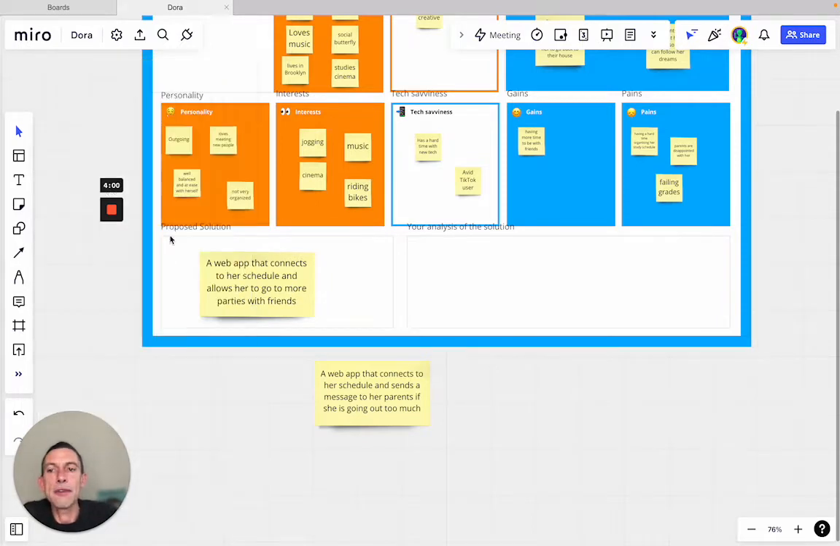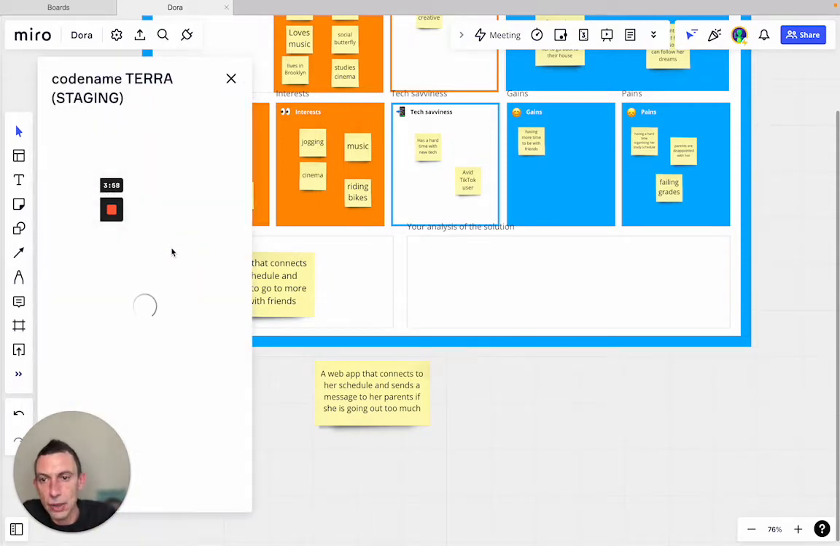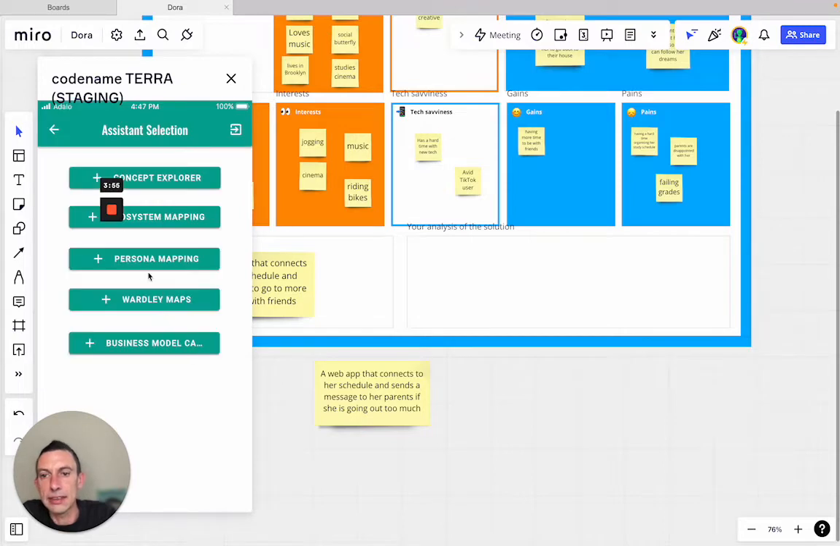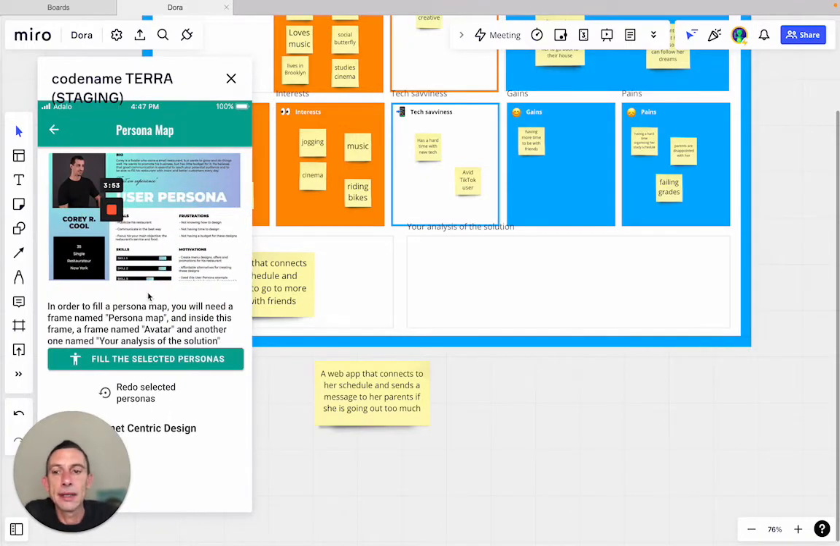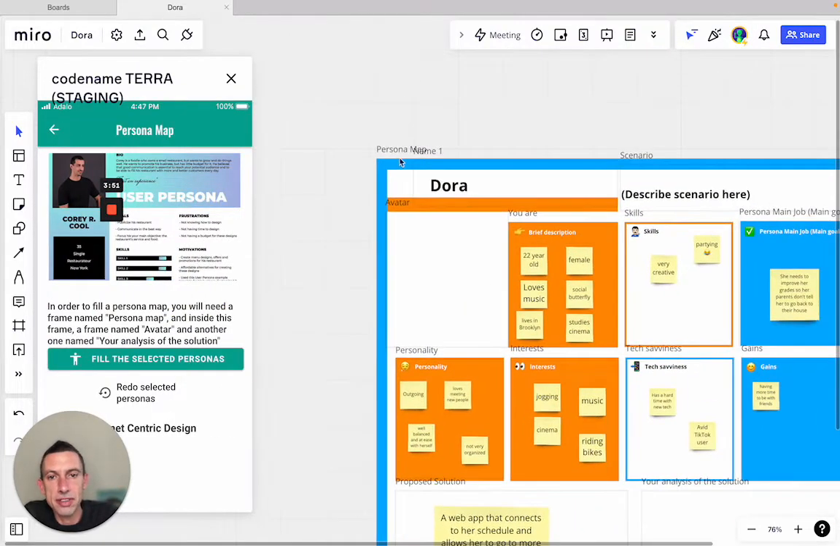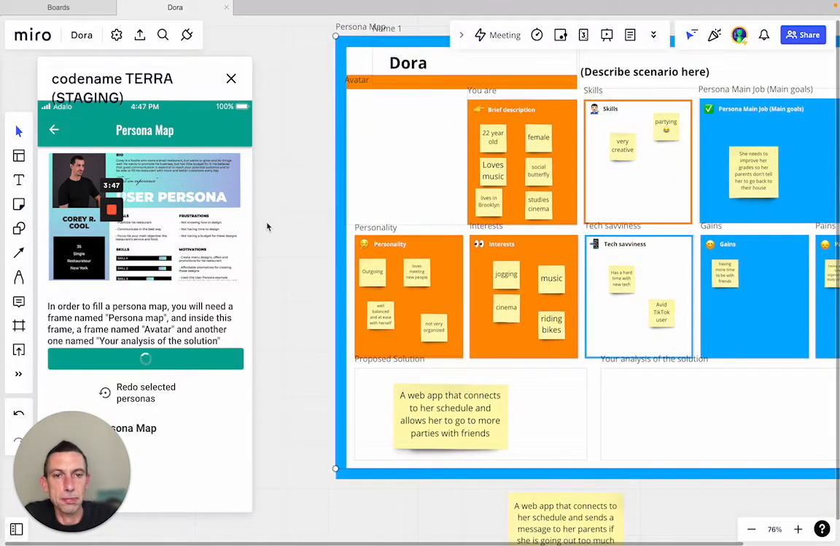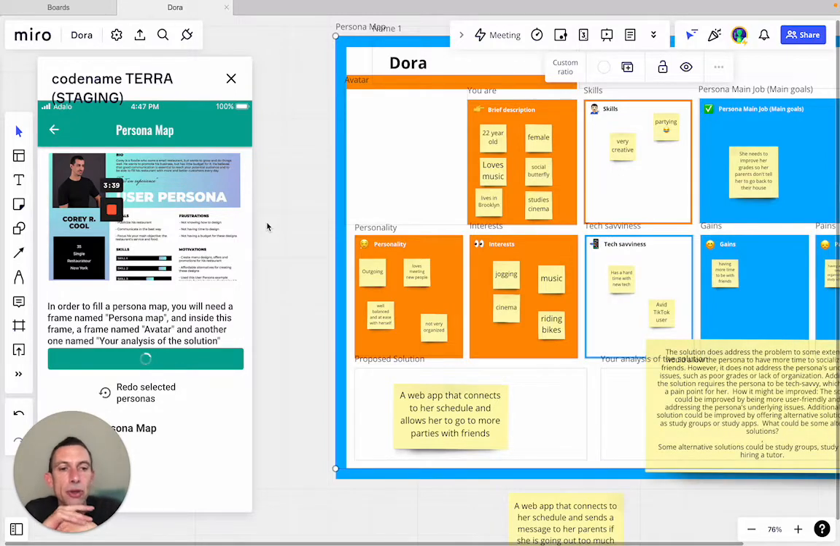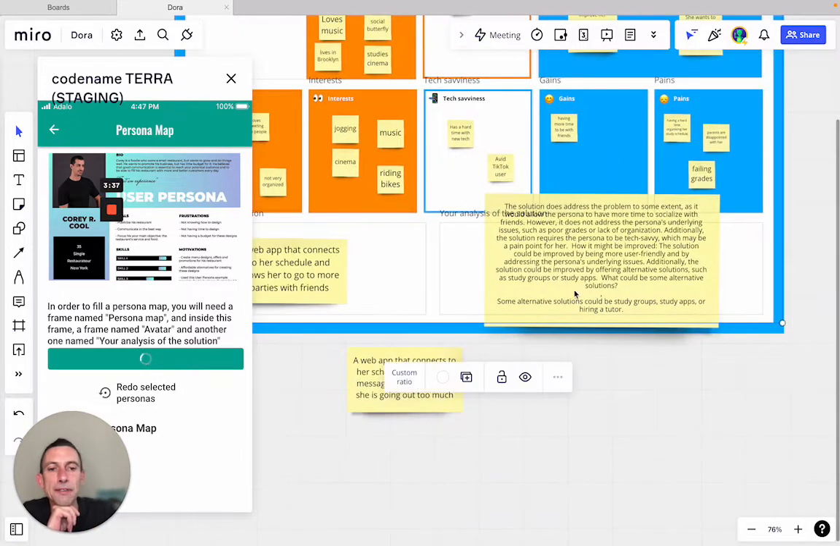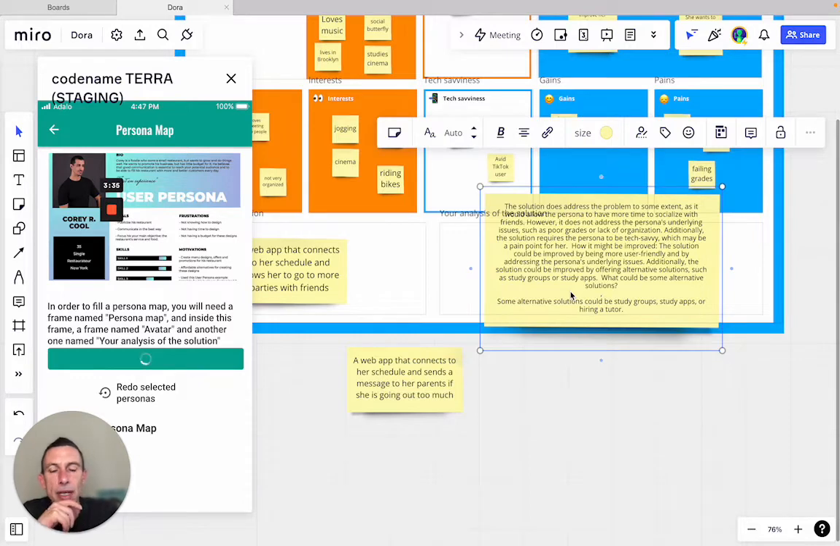And when I launch our app, I can see here that I have persona mapping, and I just need to select this and do fill the selected persona. So what it's doing is calling two different prompts, one for Stable Diffusion, so we're going to generate pictures of this persona, and then the other one with the feedback that this persona could give about our proposition.